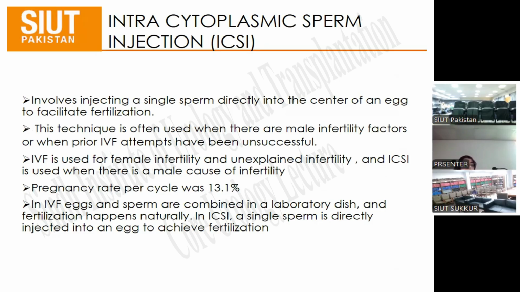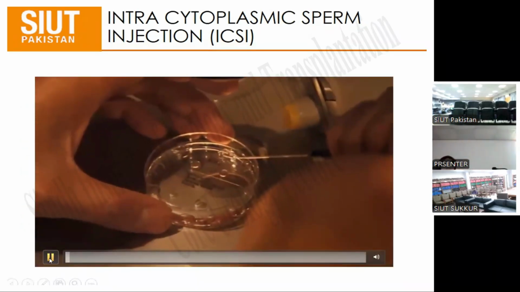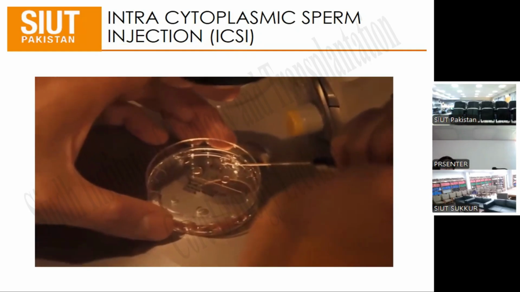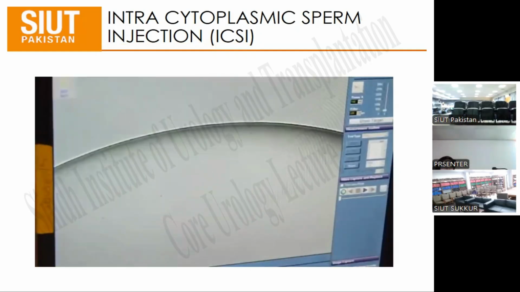IVF is used for female infertility and unexplained infertility, while ICSI is used when there are male causes of infertility. The pregnancy rate per cycle was 13.1%. In IVF, eggs and sperm are combined in a laboratory dish and fertilization happens naturally. But in ICSI, a single sperm is directly injected into an egg to achieve fertilization. So now Donna is going to inject a single sperm into each egg that she has there on the dish.